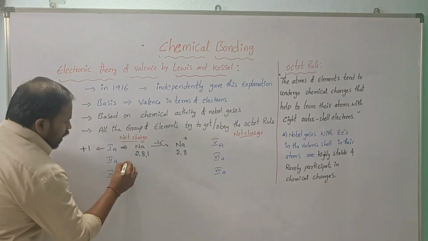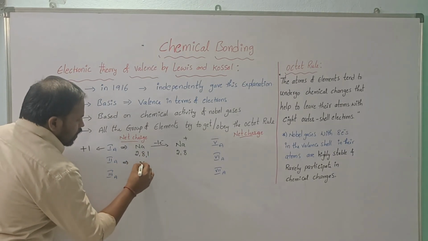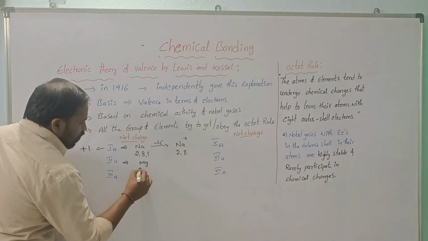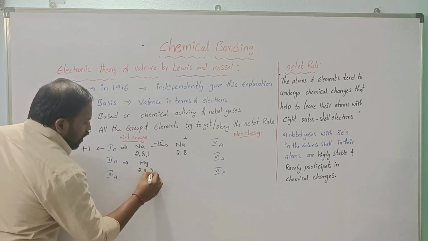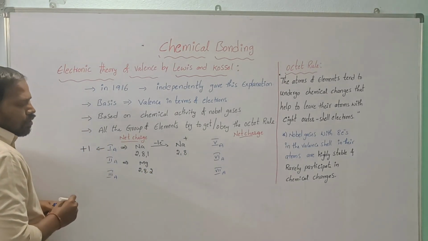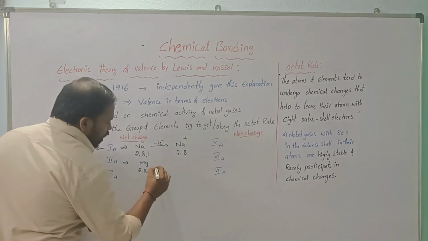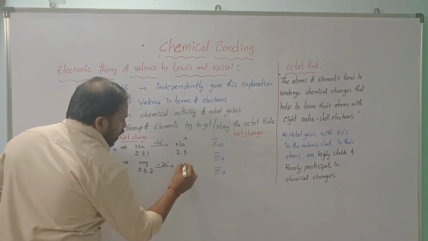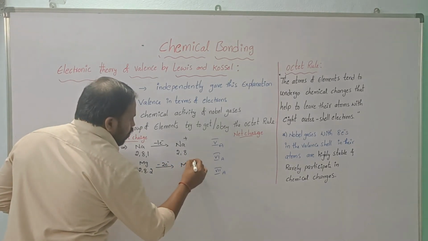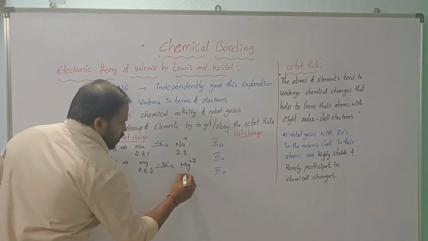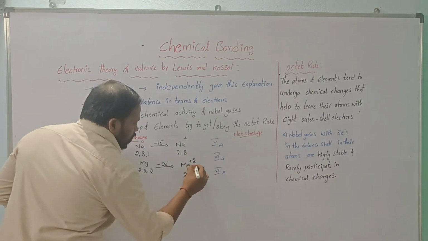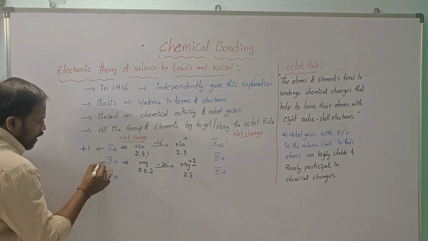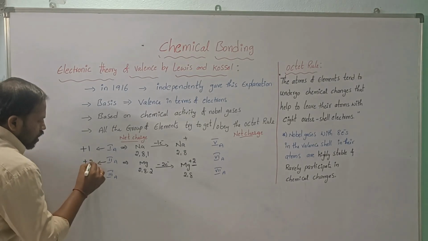Coming to the second A group, after sodium, that is magnesium. Its configuration is 2, 8, 2. If it loses the 2 electrons, it attains stability. So it will lose 2 electrons and attain the Mg plus 2 charge, with configuration 2, 8. Meaning all second group elements tend to have the plus 2 charge.